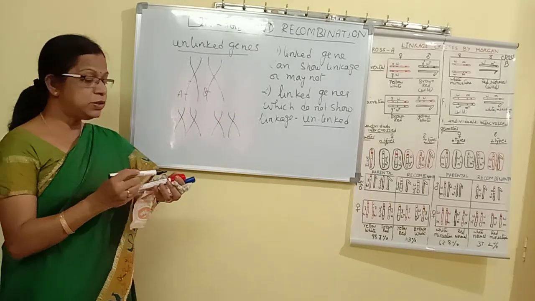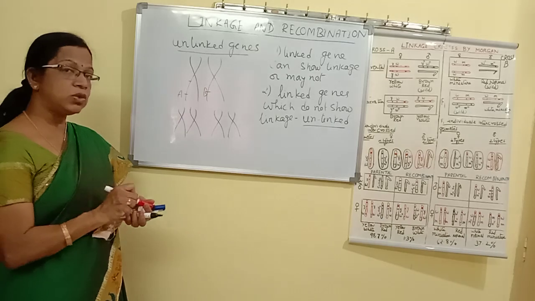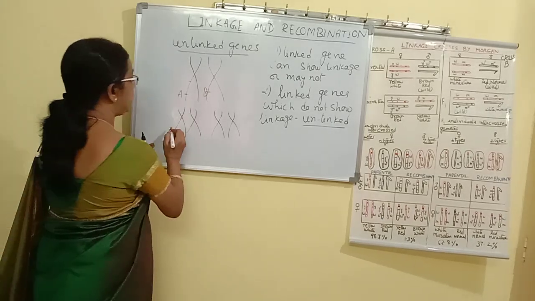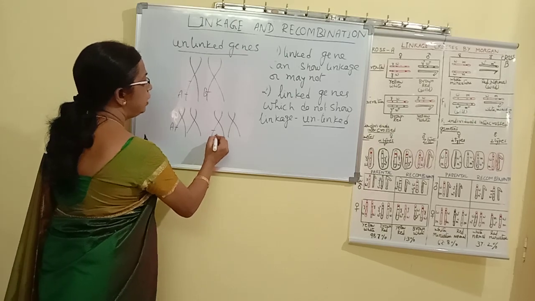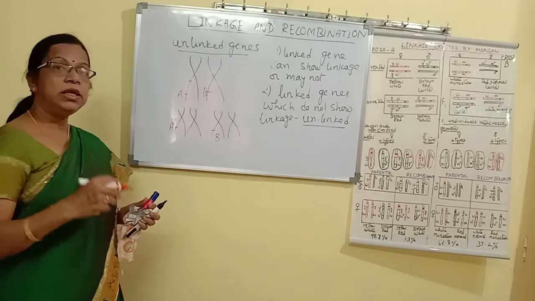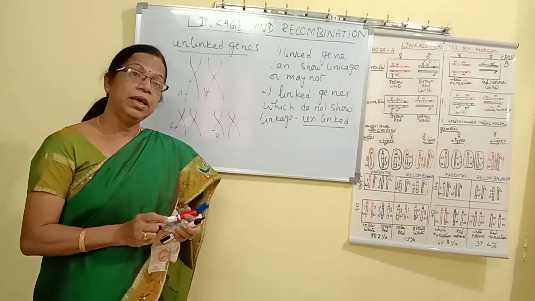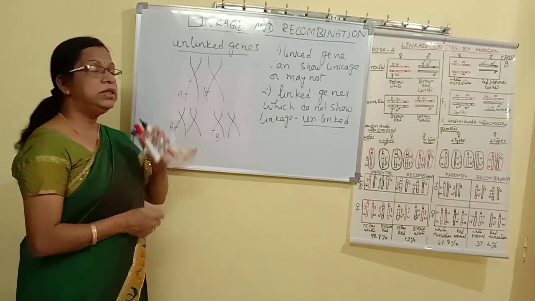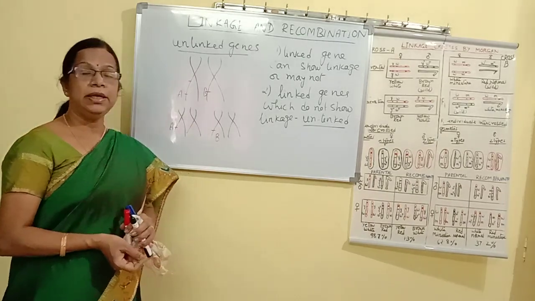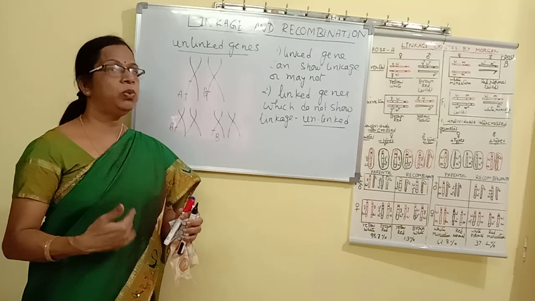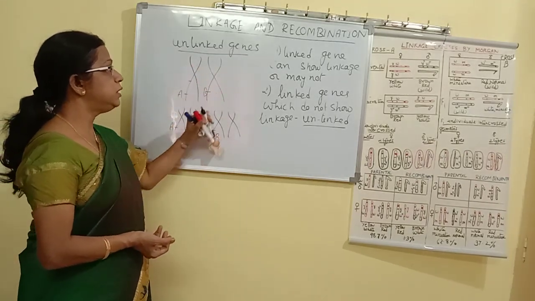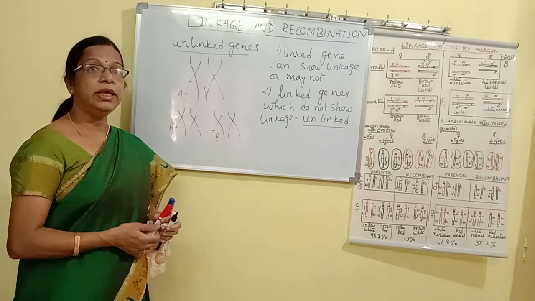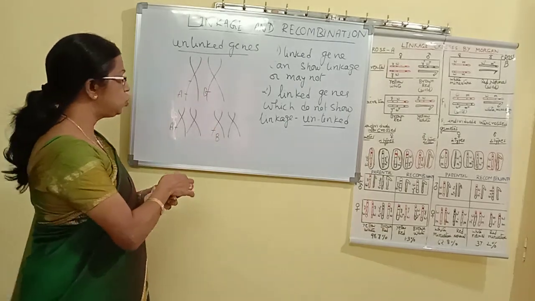Two homologous pairs also, these unlinked genes can be present. That means gene A, suppose present in one homologous pair, and gene B can be present in another homologous pair. Then gene A and B can be called unlinked genes. Then what do they show? What happens? Suppose gene A and B are present in the same homologous pair, then which phenomenon can they show?